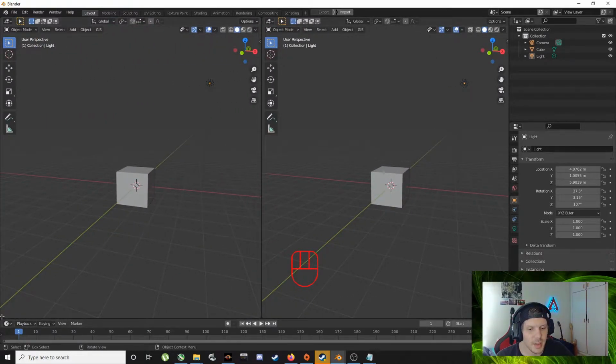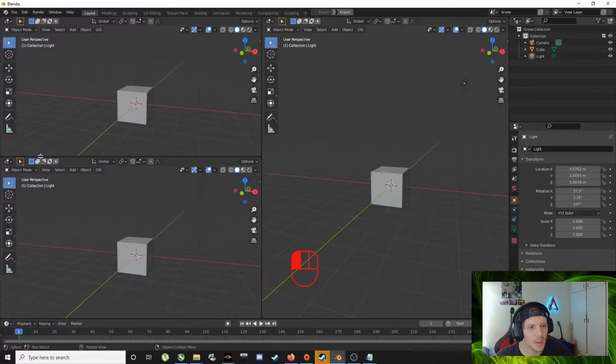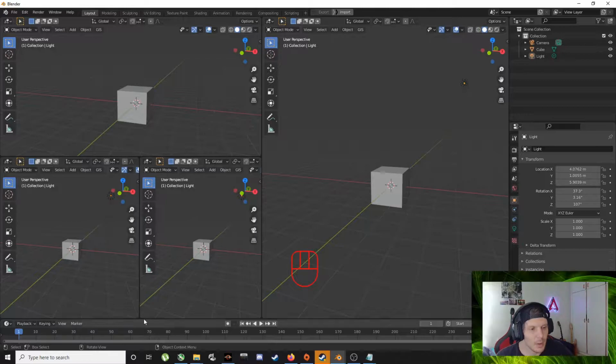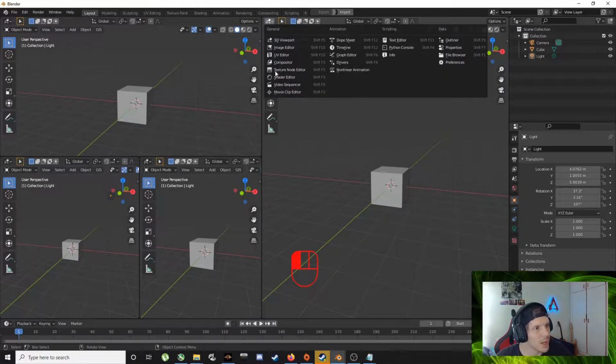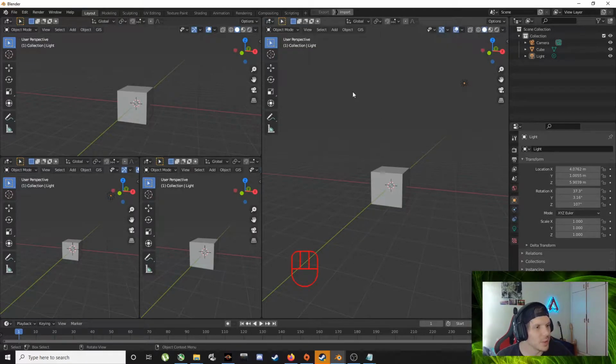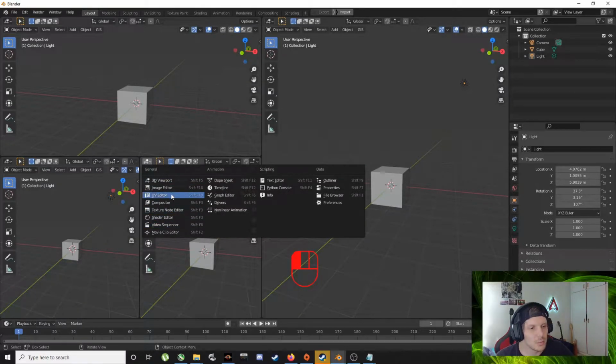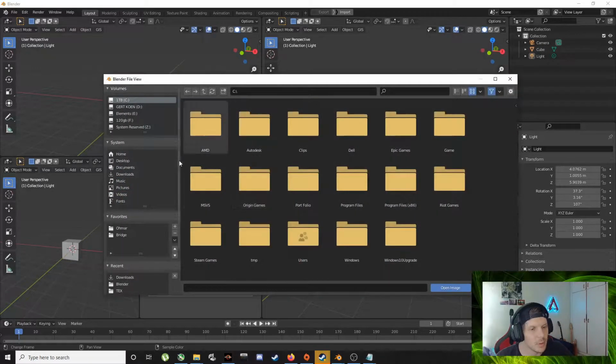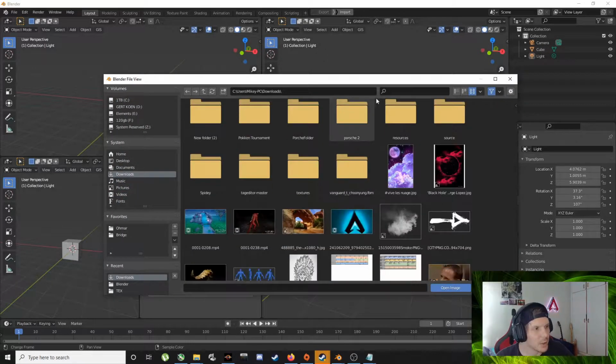And you can actually split that up into however many you want to. There we go. And so this little guy in the corner here, editor type, that's what's going to be displayed in the window. So this is going to be our 3D viewport. And let's put up our images over here. So image editor, open, then we'll get whatever we downloaded,